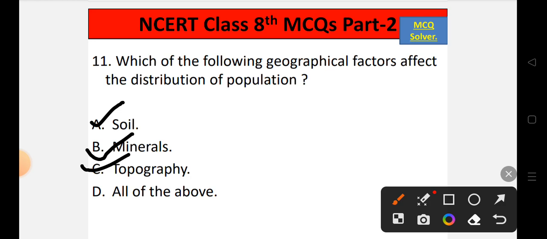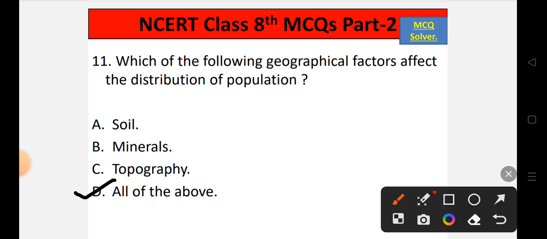Someone living in plains, population will be very high as compared to those who are living in the mountains, or in the desert area, or any harsh areas. So all of the above affect the distribution of population. So the correct option will be option number D, that is all of the above. So all of the above is the correct option.